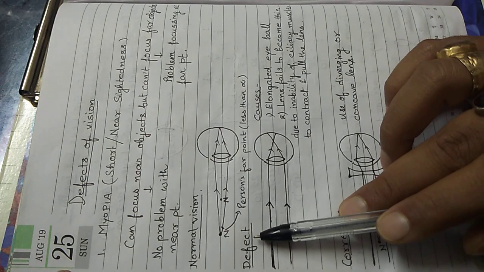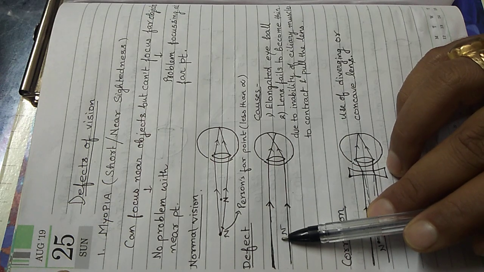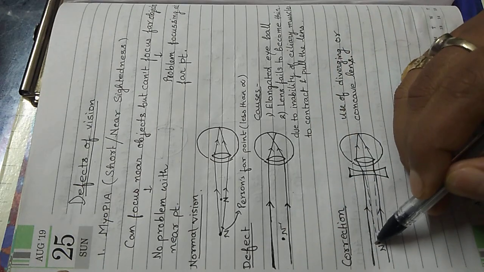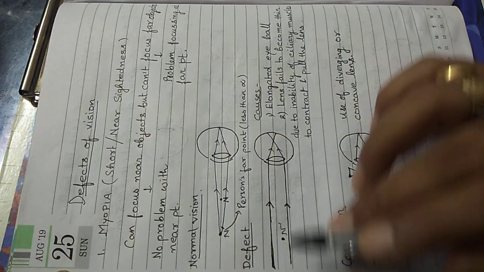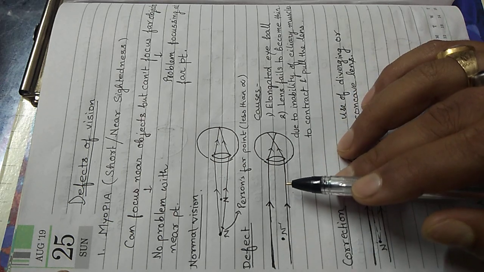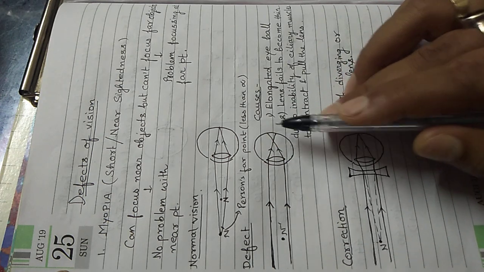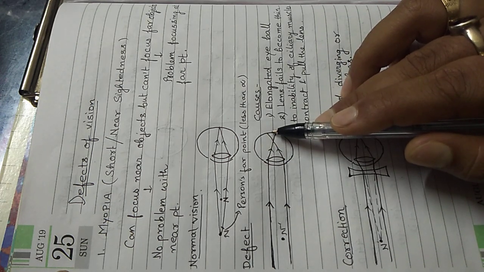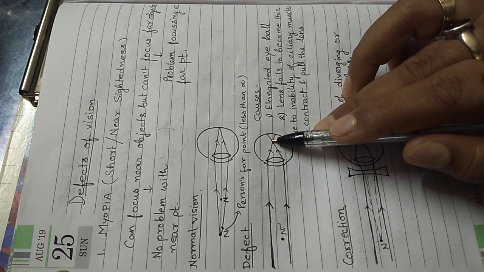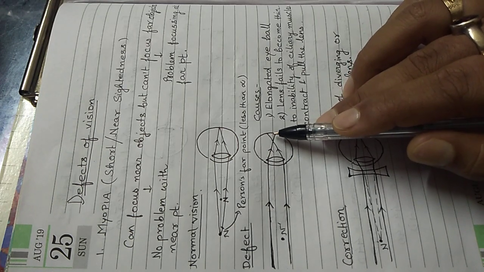Now what happens in the defect? Let us discuss the defect. Let's say we take the object far away from the person's far point, for example at infinity, so parallel rays are coming in. These rays meet in front of the retina. They don't meet at the retina. Focusing of the object means it should get focused at the retina, but the rays are meeting in front of the retina, so it is not getting focused. So the person sees a blurred object.